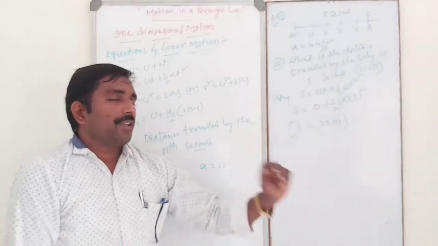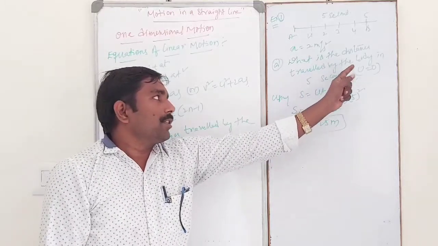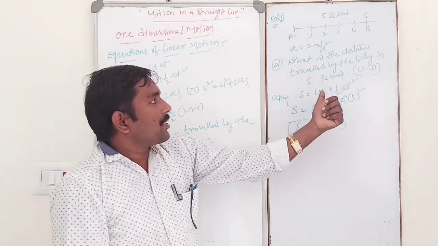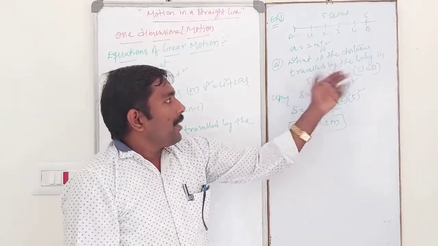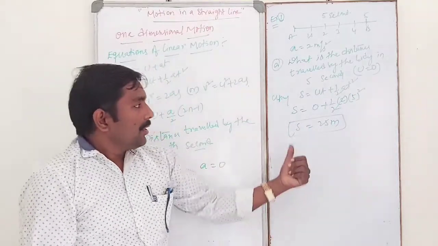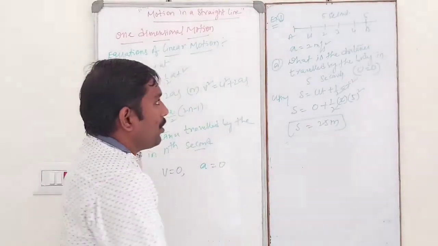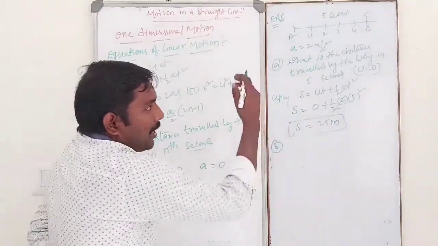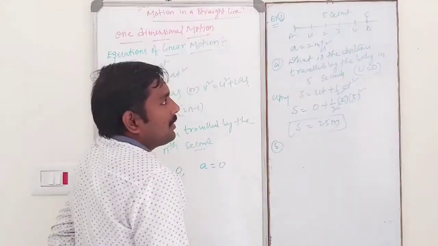So the body is initially at rest, then moves with an acceleration of 2 meter per second square. Calculate the distance traveled by the body in 5 seconds. In 5 seconds, the distance traveled by the body is 25 meter. So by using the same data, what is the distance covered by the body in the second?